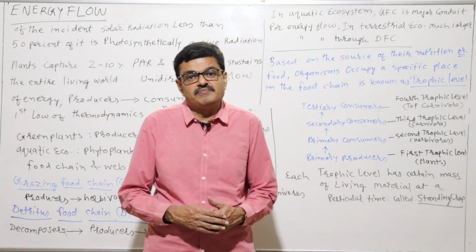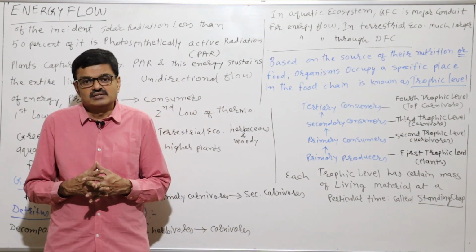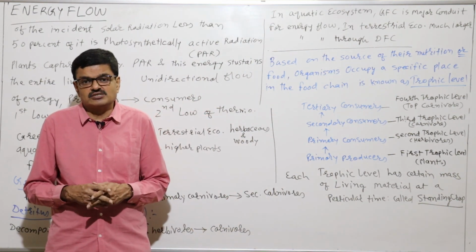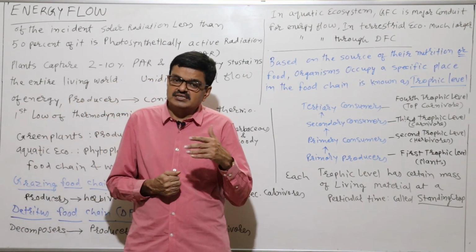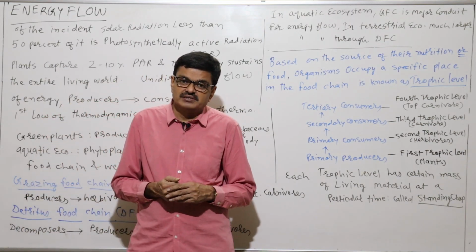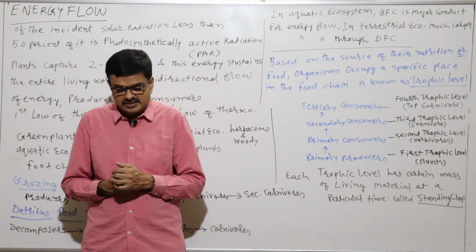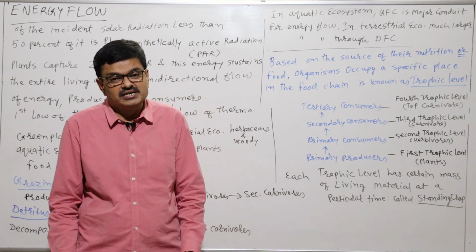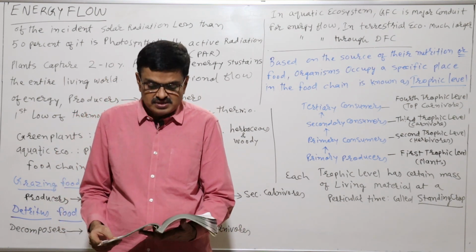in most ecosystems, the pyramids of number as well as biomass are generally upright, but in some cases they may be inverted. But the energy pyramid will always be upright. Okay, we can say the energy pyramid is always upright. There is some controversy which is discussed about this.